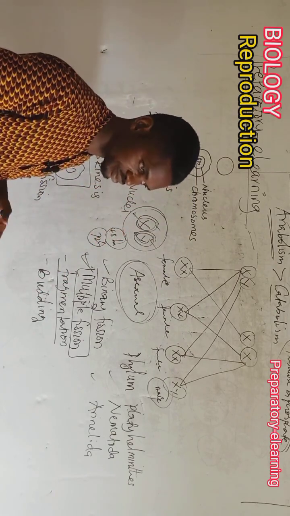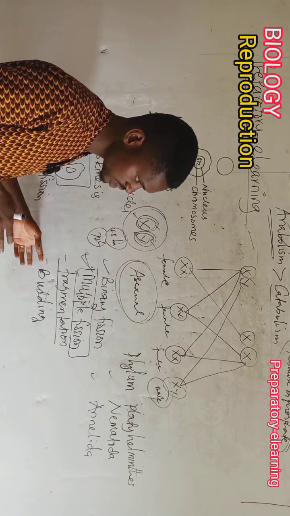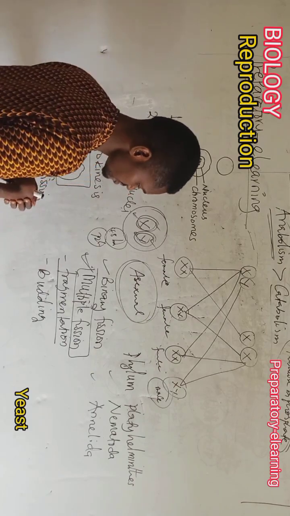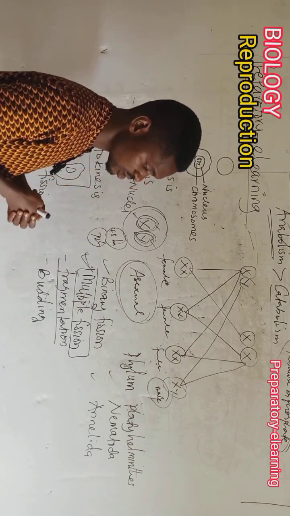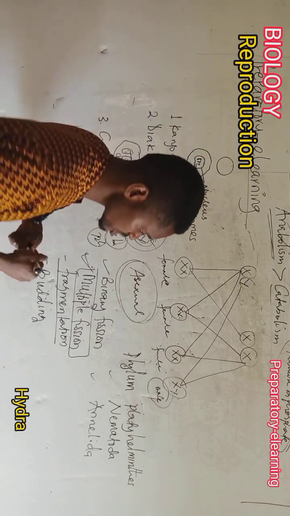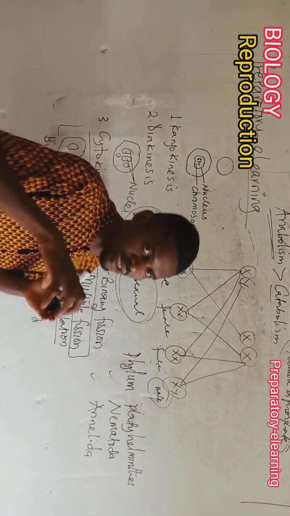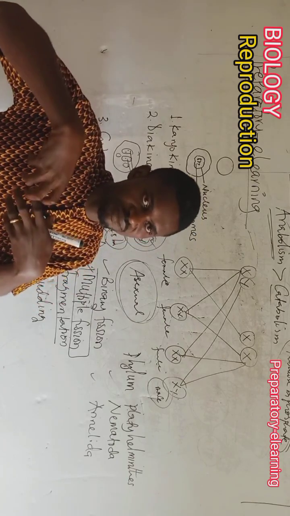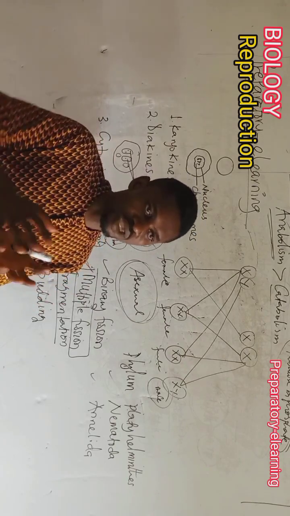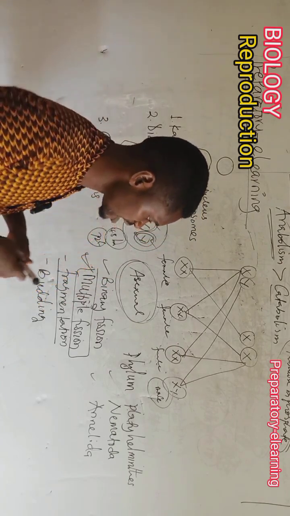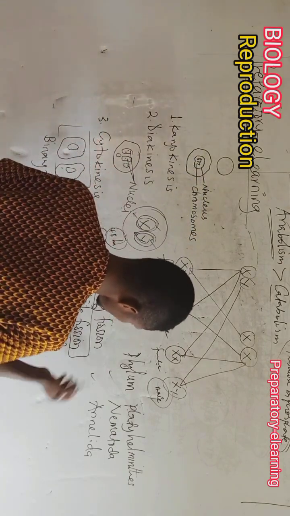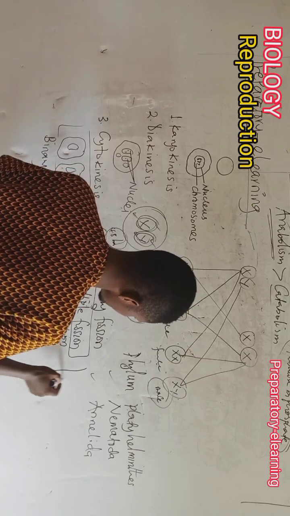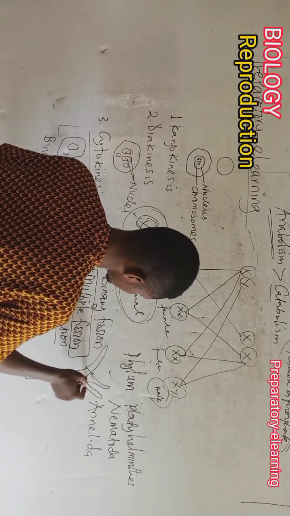Then we have budding. Budding is observed in yeasts. Budding is observed in hydra. Now, budding is a process where an organism will, on its own, grow a different part in its body, and then detach it by itself. If we have something like this, for instance, we have hydra.